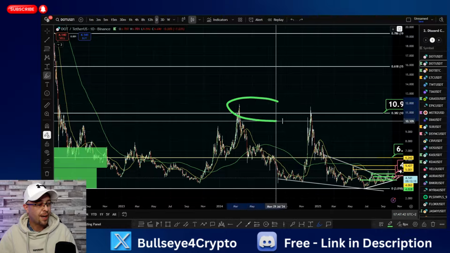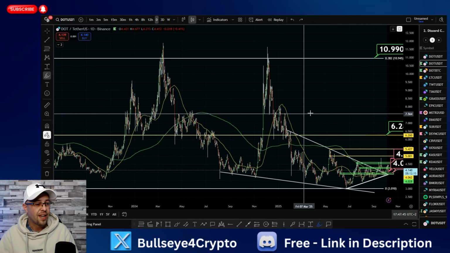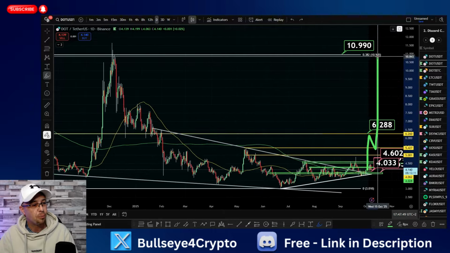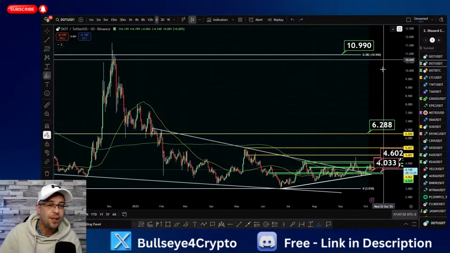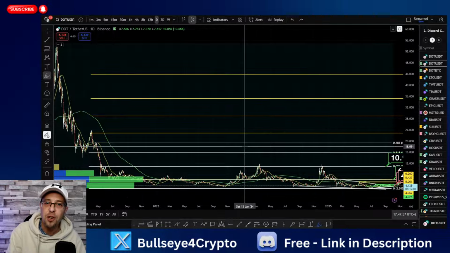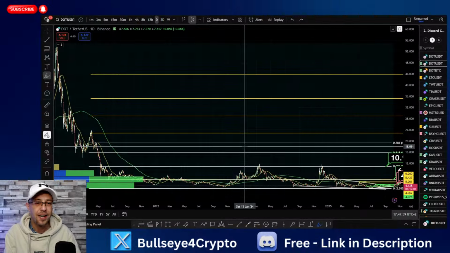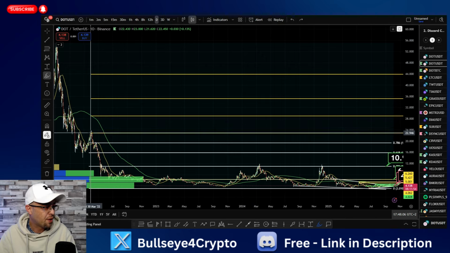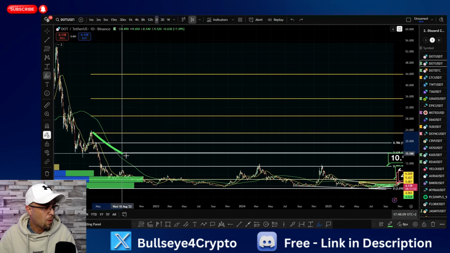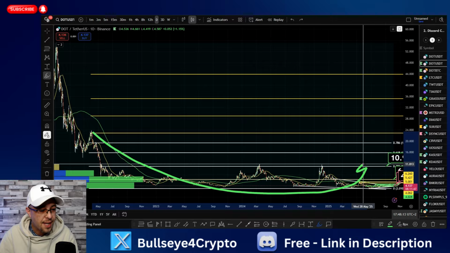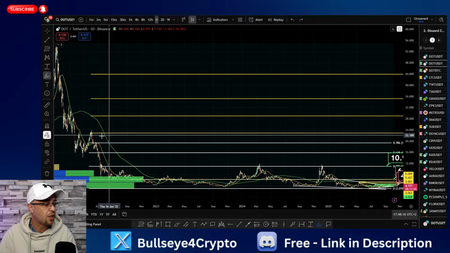So we've done it twice in a bear market. If we start to get an on-risk rally, what's to say we're not going to start breaking through these levels and breaking through these levels? Now, the $10, what does that represent? $10 represents a 38.2% retracement, not from its previous bull market high, but from its lower high from the bear market, all the way down here, all the way down there. So that's conservative, and we've measured that all the way to the bottom. You can see that this $10 here is just a 38.2% retracement of this lower high.